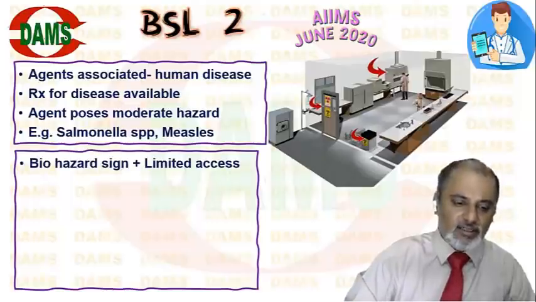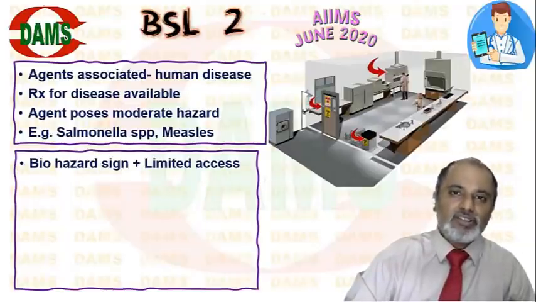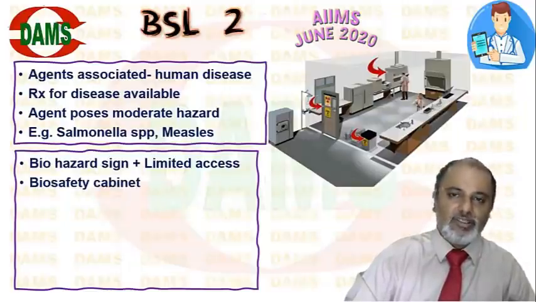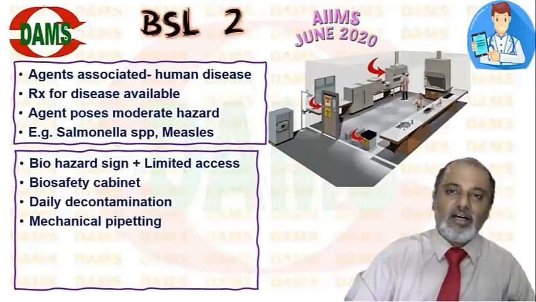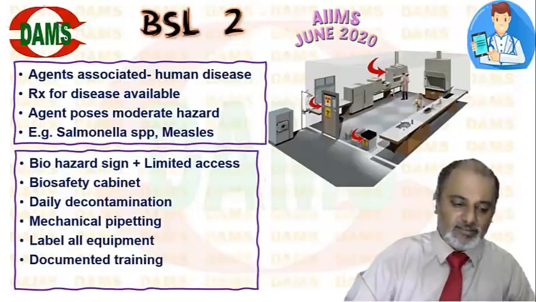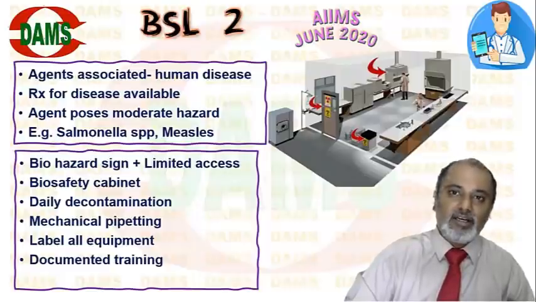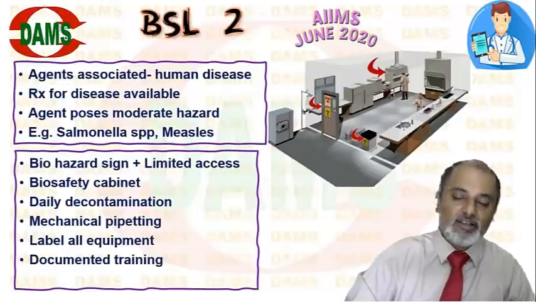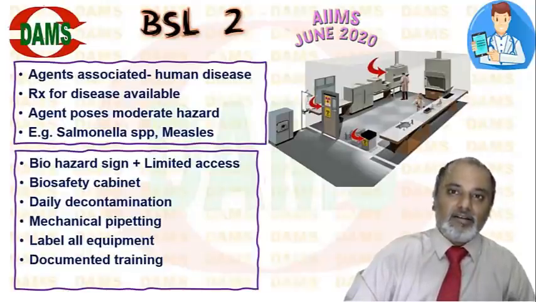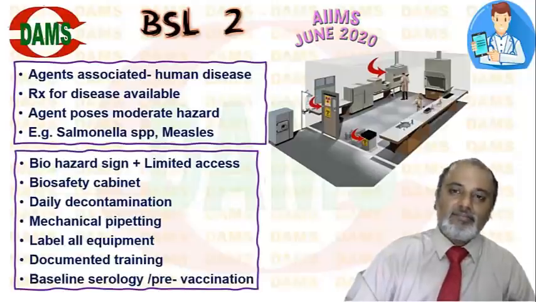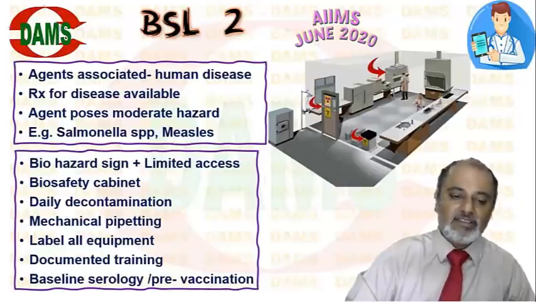BSL-1 basic practice along with a biohazard symbol and limited access. A biosafety cabinet is needed. Daily decontamination, avoid mechanical pipetting, and every piece of equipment should be properly maintained. The person should have documented training to work in the laboratory. Vaccination is needed too; anybody working with hepatitis B needs previous testing, and if needed, vaccination.